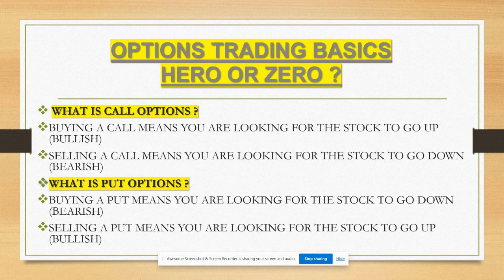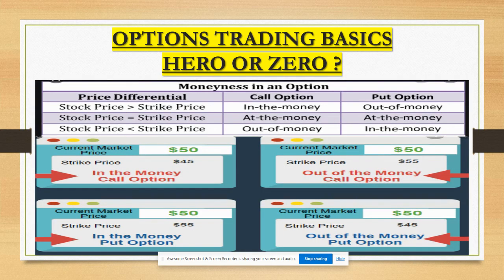Vice versa, selling a put means you are looking for the stock to go up. So this is the understanding of call options and put options. But please make sure: selling is unlimited risk, buying is limited risk.